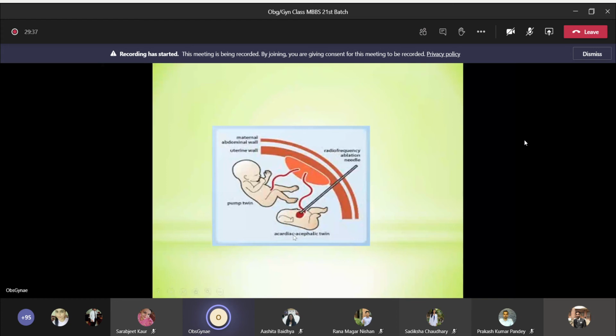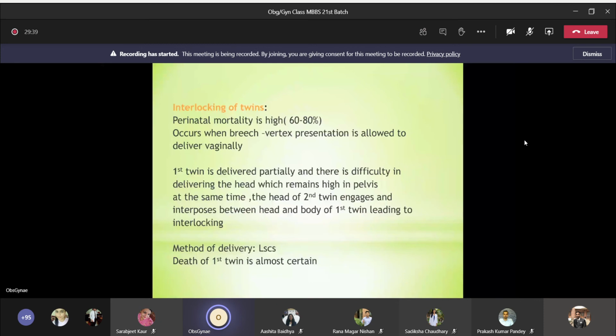The interlocking of twin, this is another complication of twin pregnancy. The perinatal mortality rate is very high, 60 to 80%, and it occurs when breech vertex presentation is allowed to deliver vaginally. If the first baby is breech and the second is vertex, and if you plan to deliver her vaginally, there is a very high chance of interlocking of twin. What happens is the first twin is delivered partially and there is difficulty in delivering the head, which remains high in the pelvis. And at the same time, the head of the second twin engages and interposes between the head and the body of the first twin, leading to interlocking.